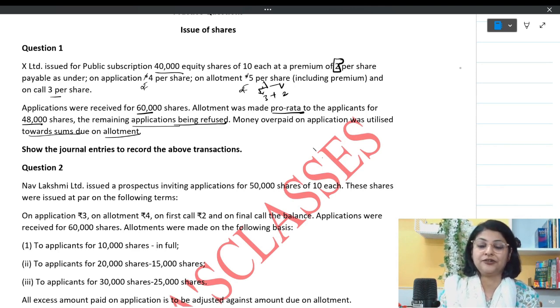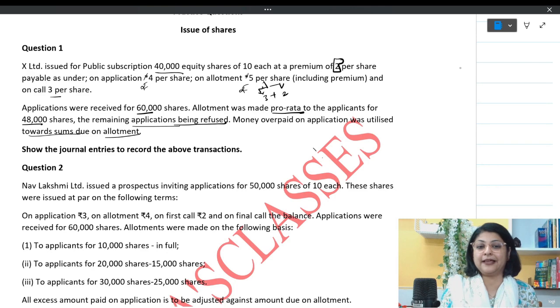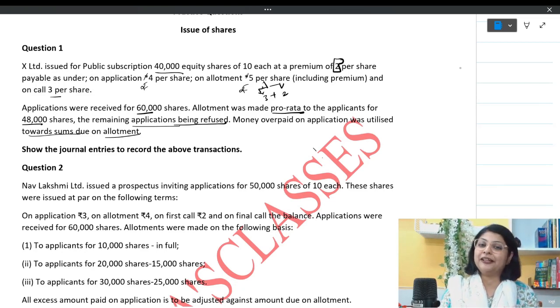Show the journal entries to record the transaction. So we have to record this transaction. For this, first of all, we are going to make the table. If you want to refer to the question along with this exercise of solving the question, then please take the screenshot from here. Otherwise, later on you will get the copy of this, which you can download, take the printout and file it nicely.